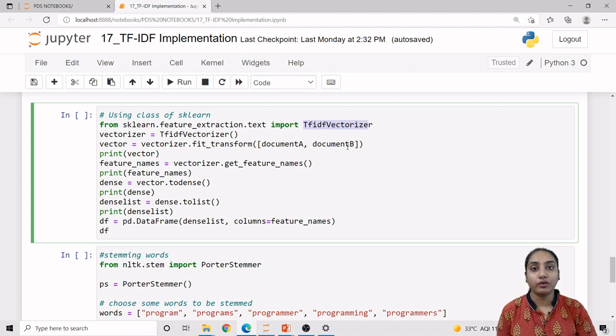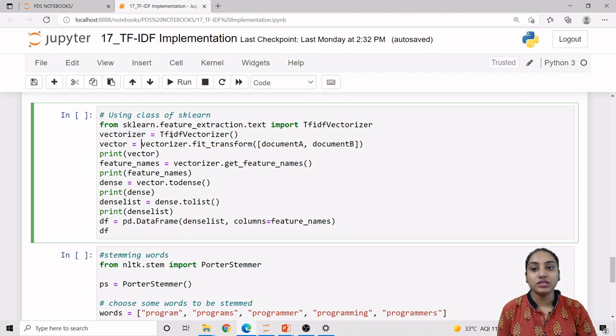So whatever we have done, that is creation of bag of words, then TF calculation, IDF calculation, and at the last TF-IDF vector calculation, we can directly do with this sklearn class, TfidfVectorizer. So we are using the constructor of TfidfVectorizer and storing this as an object, vectorizer.